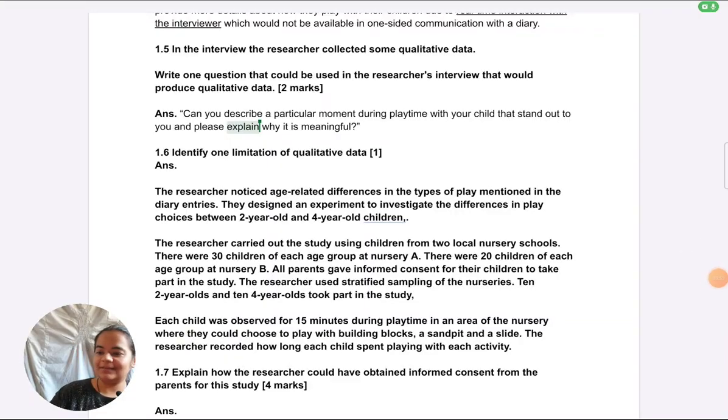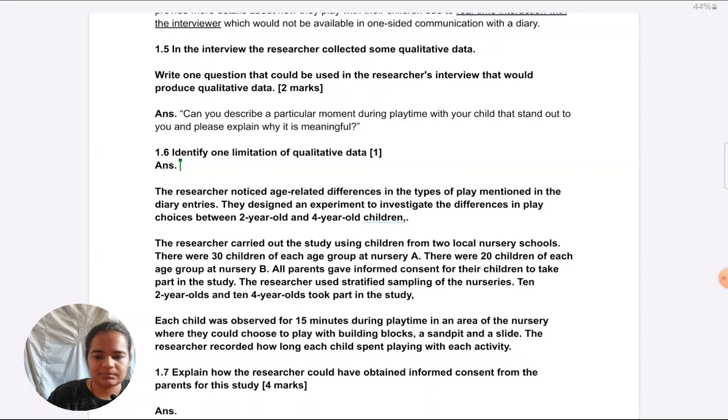Okay, let's look at the next question. Identify one limitation of qualitative data. This is 1 mark, and identify means just name. You can literally just give it in a few words. You don't even have to give a full sentence. This is a very straightforward question, like the most straightforward question possible. You just have to name one weakness. Just brainstorm on all the weaknesses possible.